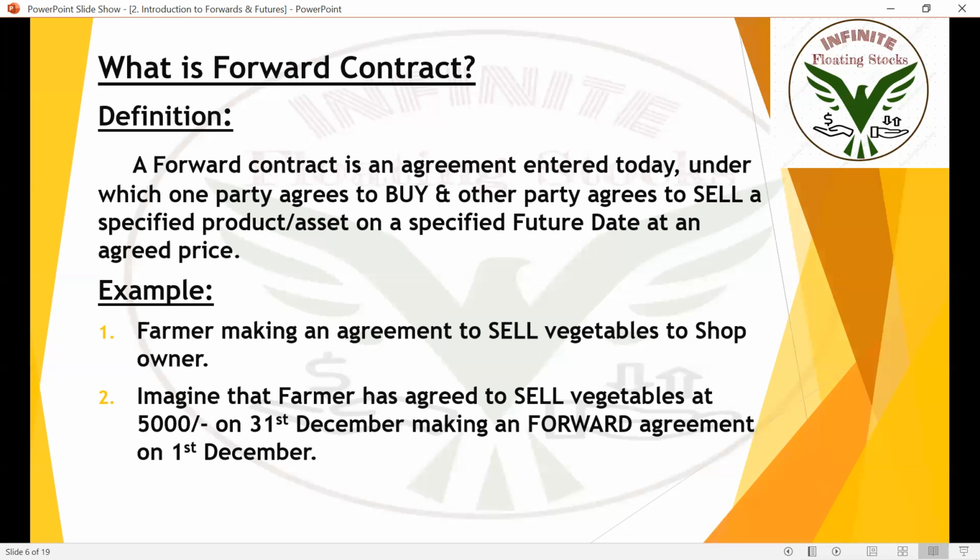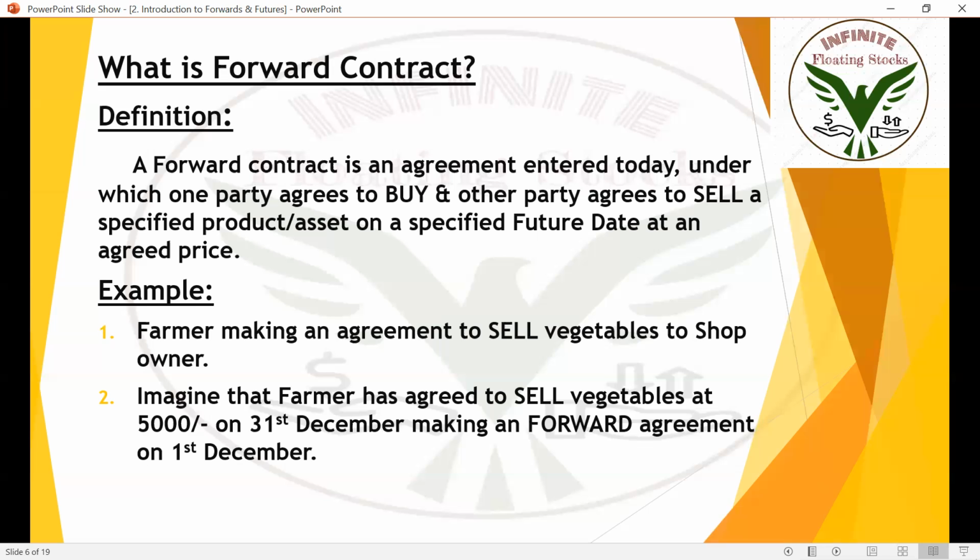Imagine that today is December 1st, and the farmer is cultivating some vegetables, and wants to sell all those vegetables or flowers or fruits. On December 1st, the farmer made an agreement to sell all his fruits, vegetables or flowers to the shop owner on December 31st.